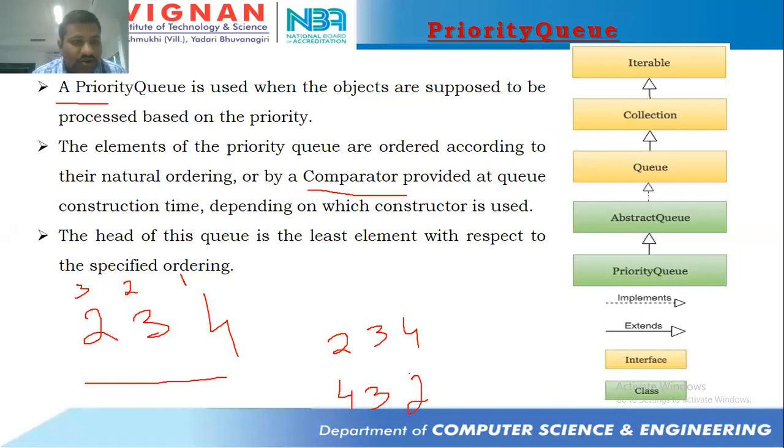Yes, sir. What you understood, can you repeat it? Priority queue means the objects will be inserted according to the priority. We will be using two ways: natural ordering means sorting, and comparator.